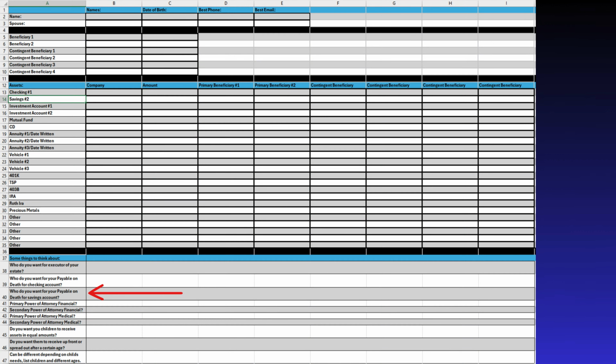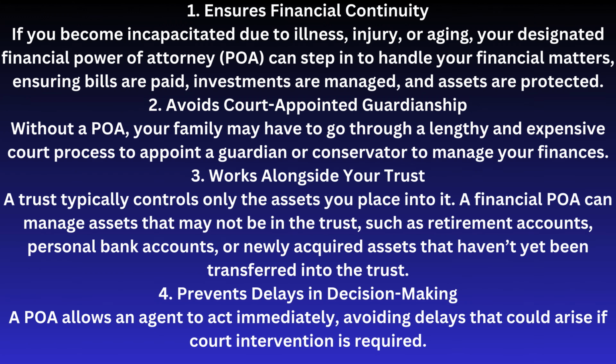Onto the next row down, row 40, it asks for a POD regarding your savings account. The importance of this aligns with the previous information about a POD for your checking account. Row 41 asks who you and your spouse would like to be your primary power of attorney, financial. Adding a primary power of attorney, financial, to your trust is an essential step in ensuring that your financial affairs are properly managed in case of incapacity. Here's why it's important. 1. Ensures financial continuity.